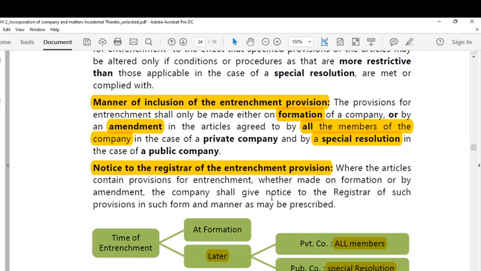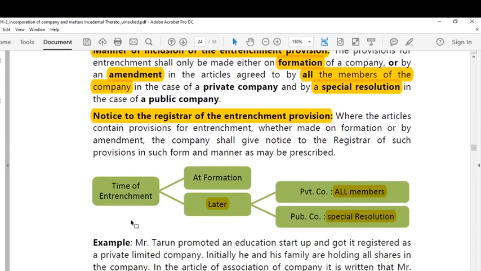So, such an amendment or such an entrenchment shall be given effect only by giving a notice to the registrar in the form and manner as may be prescribed. So, dear students, if you see, there is a small flow chart given here. The time of entrenchment, it can be either at the time of formation or at a later stage also.